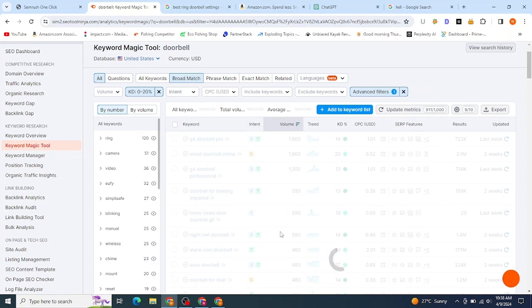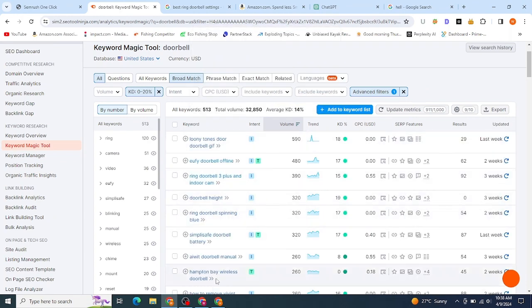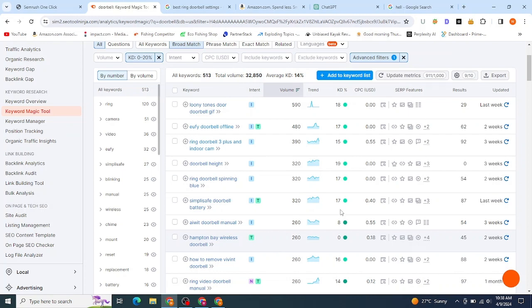Okay, so you can see all these keywords which appear here will have less than 100 results in search engine. It means less than 100 people have already talked about them. For example, you can see Hampton Bay wireless doorbell, only 45 results in search engine. Doorbell height, for example, write about what the best doorbell height is, different doorbell heights, compare different doorbell heights, and there are zero search results appearing on Google for this particular keyword.